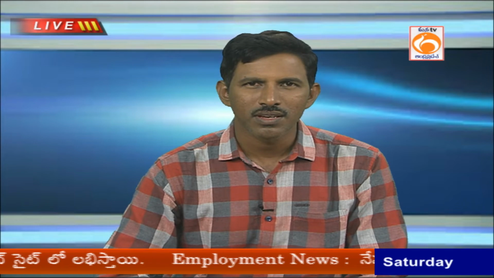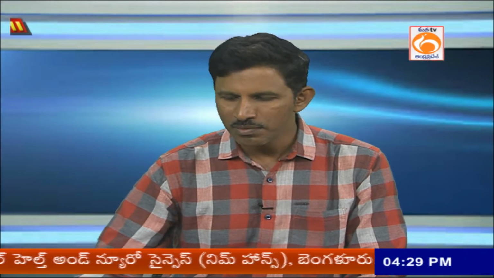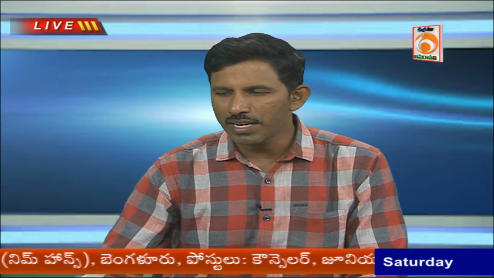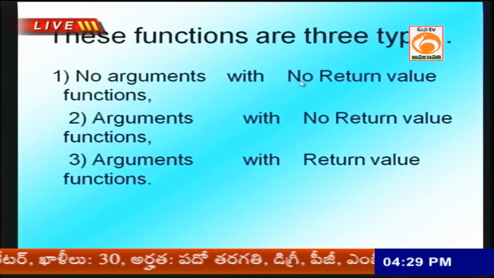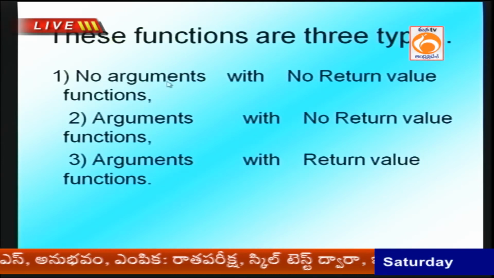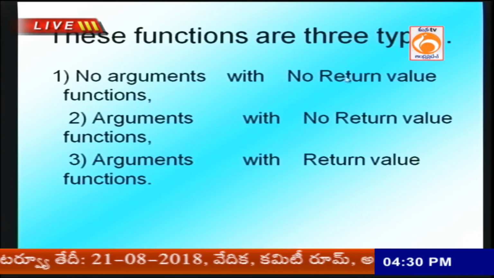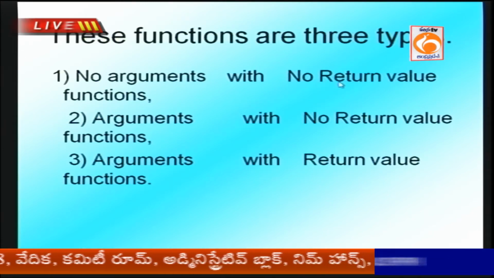Now these are the three models of functions that can be created under user defined functions. What are the syntaxes for these user defined functions? The first type is no arguments with no return value functions. No arguments means through the function you are not passing any values. No return means void, no data type.